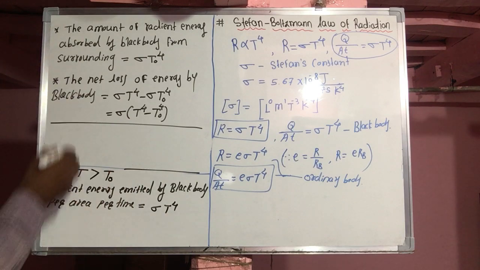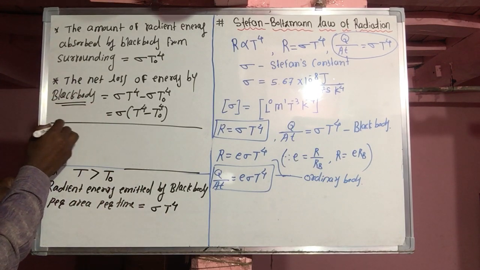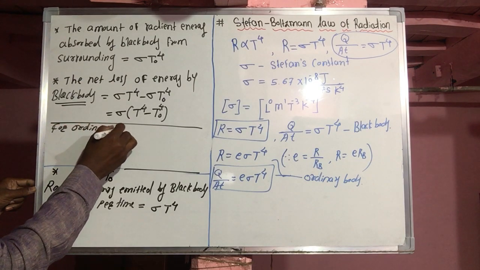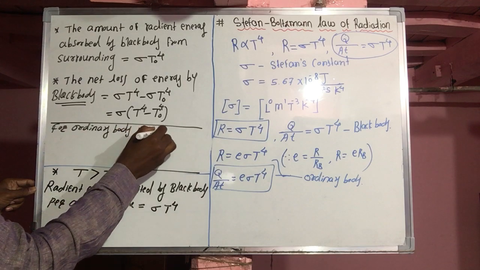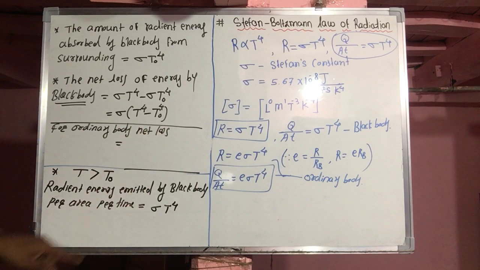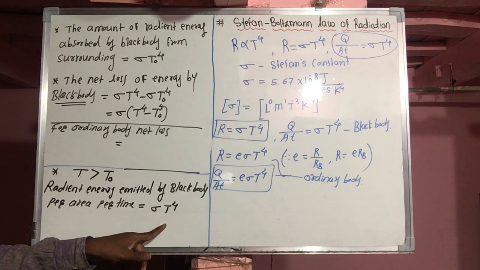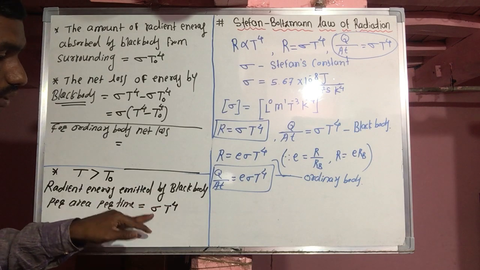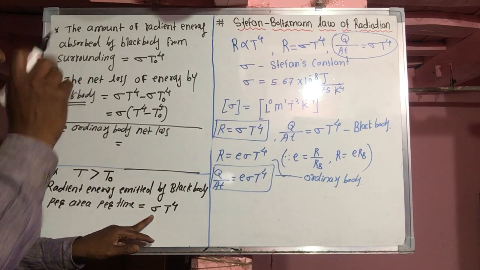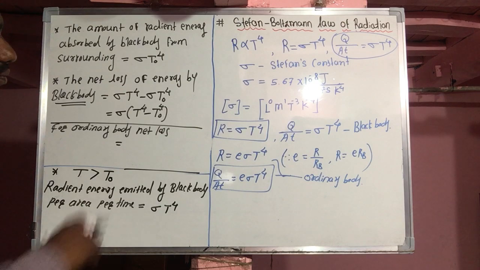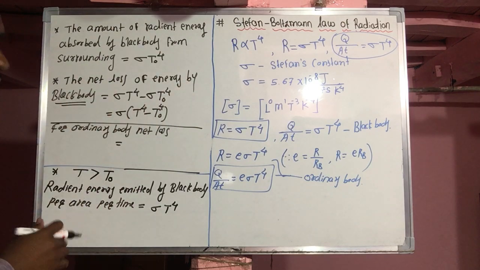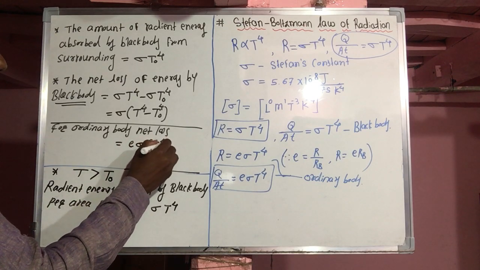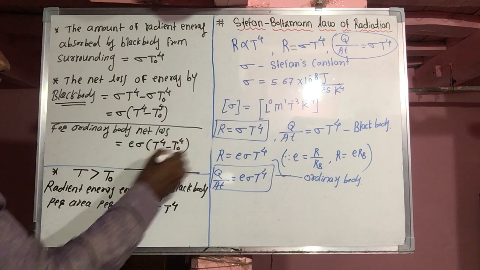This is also applicable for the ordinary body. For an ordinary body, the net loss is the same: absorbed sigma T naught raised to 4 and emitted sigma T raised to 4, into E. Sigma T raised to 4 into E is the emitted, and sigma T naught raised to 4 is the absorbed. There is also a multiplication factor E. So here it is E sigma times T raised to 4 minus T naught raised to 4.